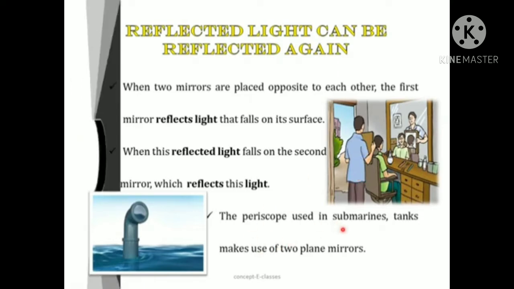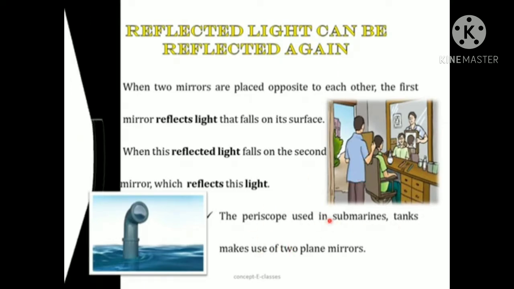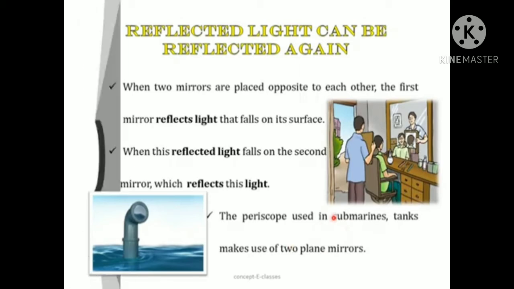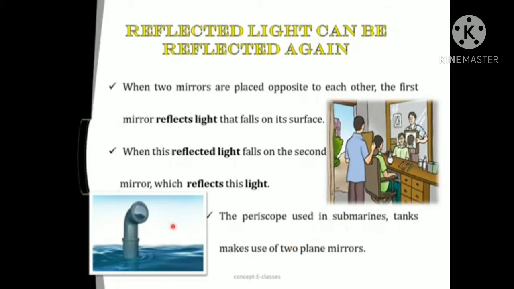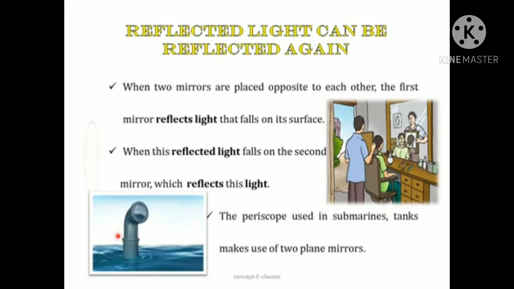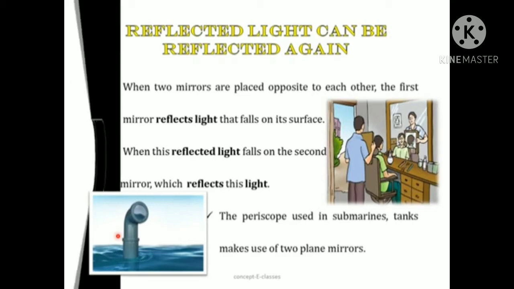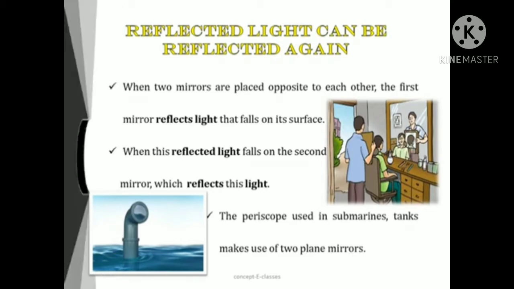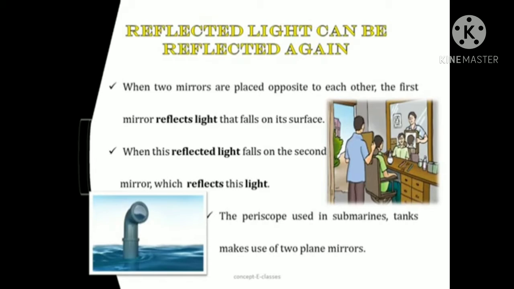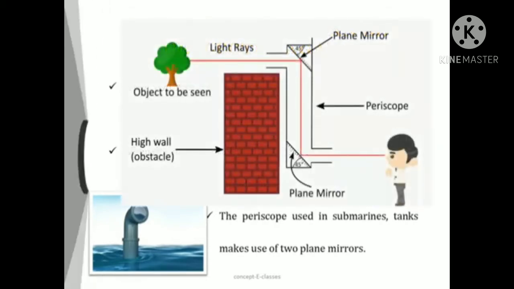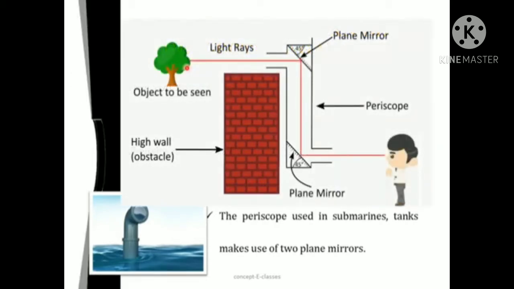When two mirrors are placed opposite to each other, the first mirror reflects light that falls on its surface. When it is reflected, it falls on the second mirror, which reflects this light. The periscope used in submarines makes use of two plane mirrors. Now we will see how a periscope works.